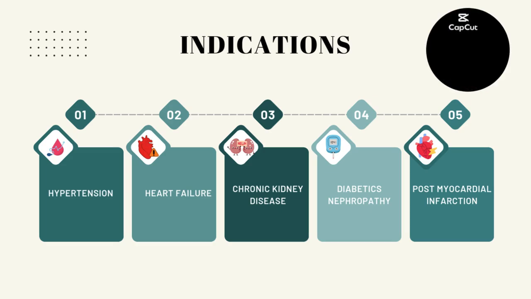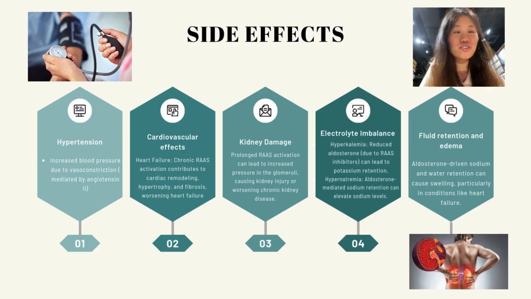Now I'm going to present the side effects of the renin-angiotensin aldosterone system. First of all, it will cause hypertension. It is due to increased blood pressure due to vessel constriction, which is mediated by angiotensin 2. Secondly, it will cause cardiovascular effects, for example, heart failure. Chronic RAS activation contributes to cardiac remodeling, hypertrophy, and fibrosis, which will worsen the heart failure. Besides, it also will promote atherosclerosis. Angiotensin 2 promotes inflammation and oxidative stress, which contribute to vascular damage.